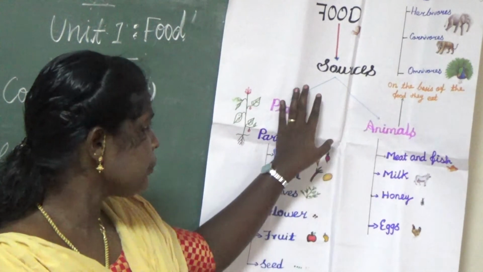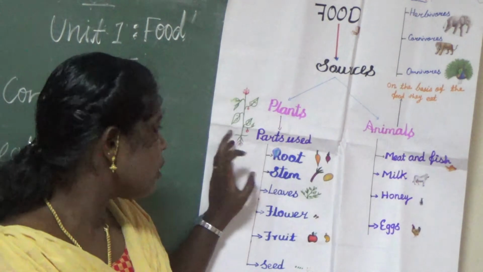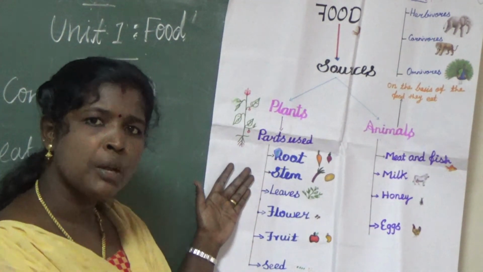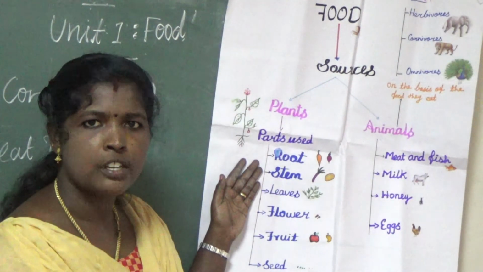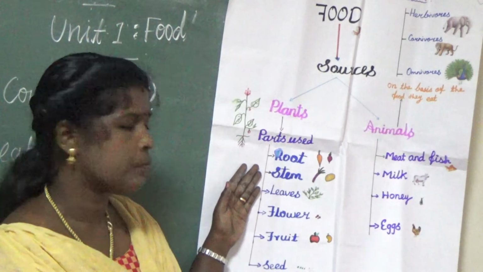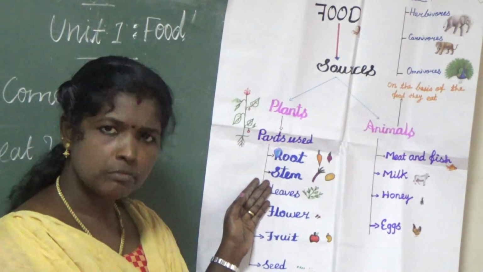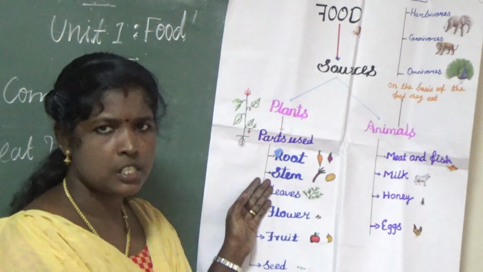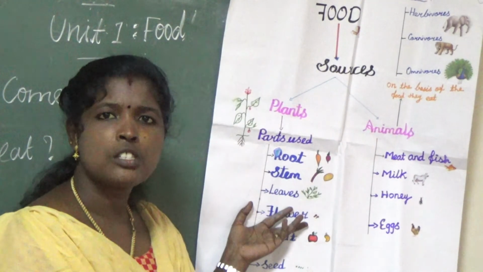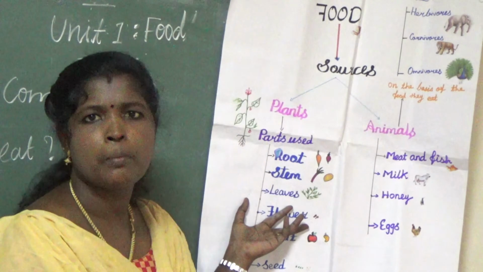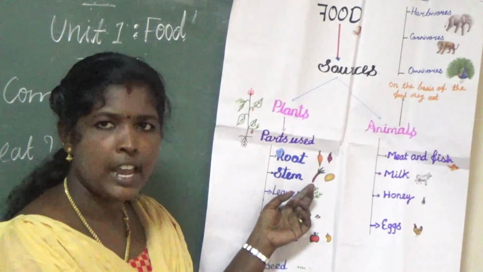From a plant, all the parts are edible. What are the edible parts? Root: in some plants the root is used as food, for example carrot, beetroot, turnip. In some plants the stem is used as food, for example sugarcane, banana stem, lotus stem. Some are underground stems, like potato, ginger, turmeric, and bulbs like onion and corn. From sugarcane we prepare jaggery and sugar.